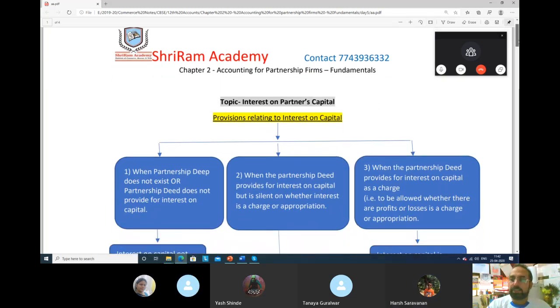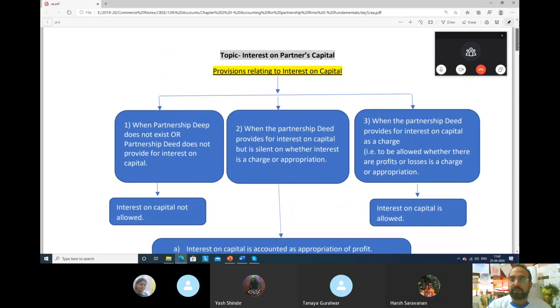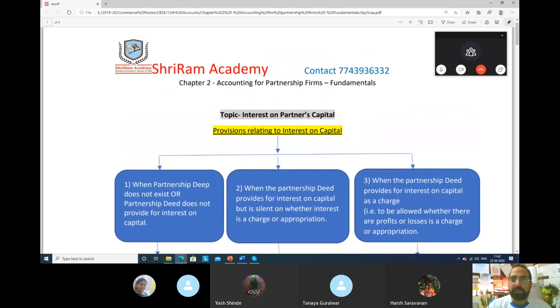Yesterday, the topic which we studied was chapter number 2, accounting of partnership firm fundamentals. Yesterday, the topic was interest on drawings, and I taught you how to calculate interest on drawings.